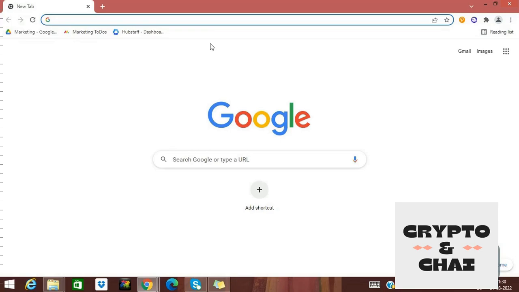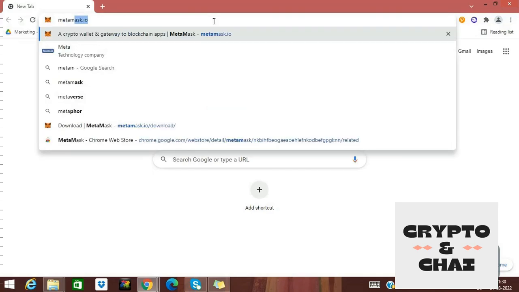In today's video, let's learn how to install and set up MetaMask in 2 minutes. As you all know, MetaMask is the most famous crypto wallet to buy, store, send and swap tokens.